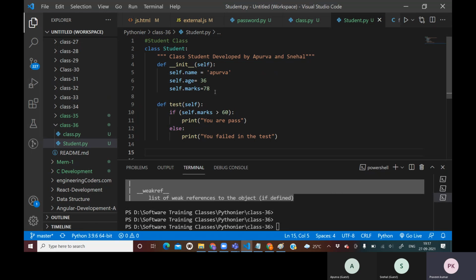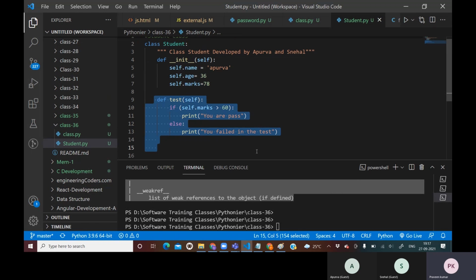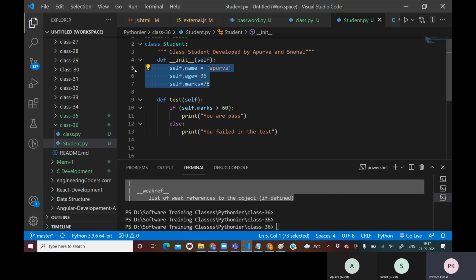The class which we have created intends to set three states of this class. There are three states of this class, and there is one behavior of this class. The behavior is to test the student, and the states are to store name, age, and marks of the student. Now we have created a blueprint. Now how can we create an object from this class?